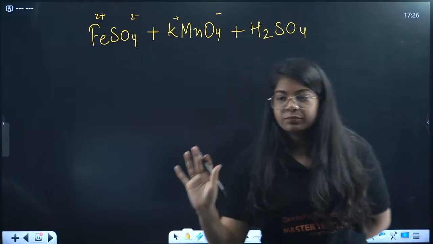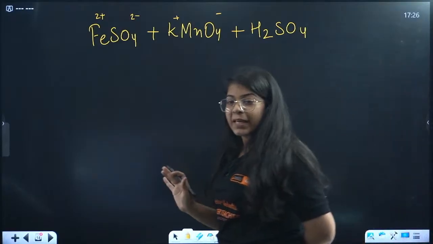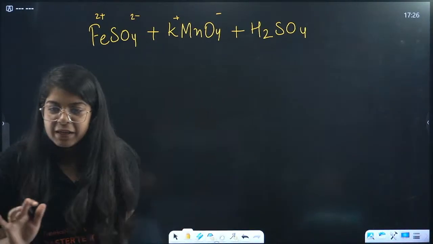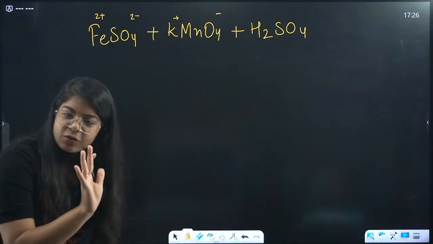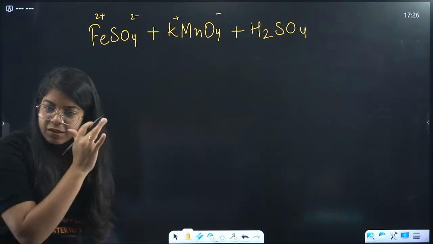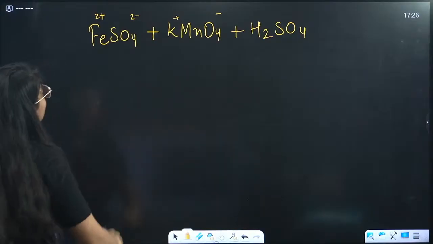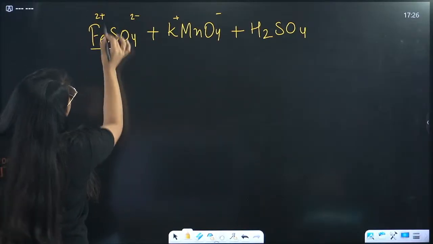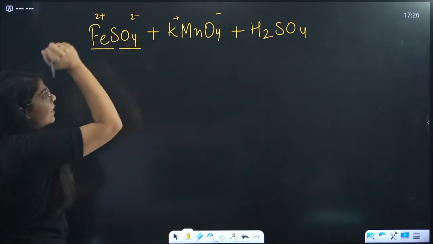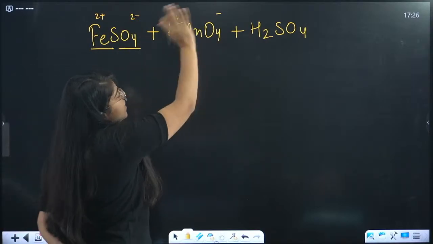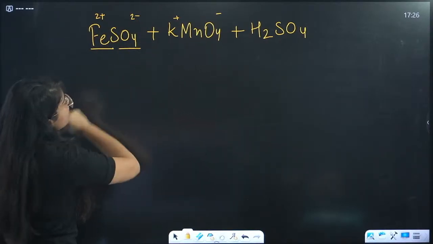Done. Which question are you answering, everyone? Okay, the other question. First understand this: Fe is plus 2, SO4 is 2 negative, K is plus, MnO4 is negative. So when this combines, what happens?